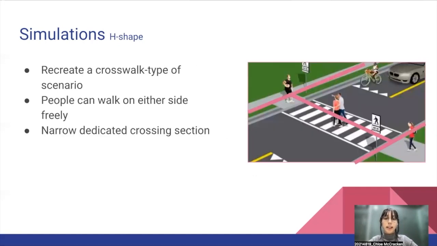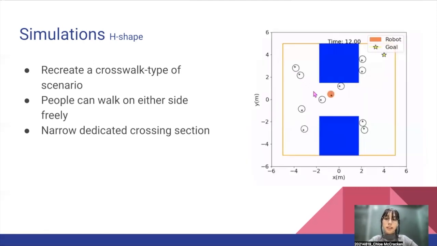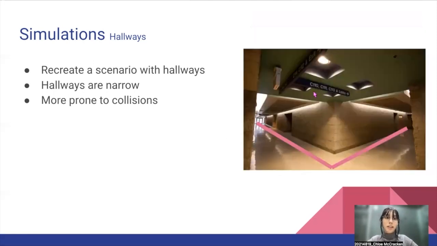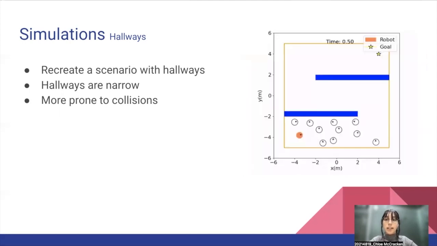Next, we have the H-shaped map. We wanted to recreate a crosswalk type of scenario. People can walk freely on either side, and there's a narrow dedicated crossing section, like so. And finally, we created hallways. We recreated a scenario with hallways. Hallways are more narrow, and so they are more prone to collision. So we thought this would be a good testing case.